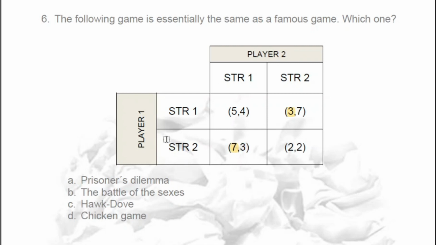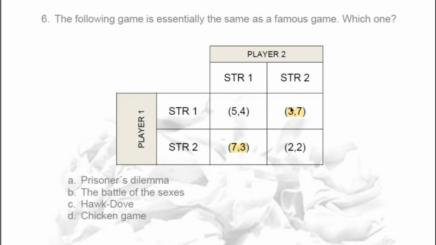If we think that player 1 will choose strategy 1, we look at the first row and we would choose strategy 2 to win 7 instead of choosing strategy 1 and win 4. So we mark it. Now, if we think that player 1 will choose strategy 2, then we should choose strategy 1 and win 3.